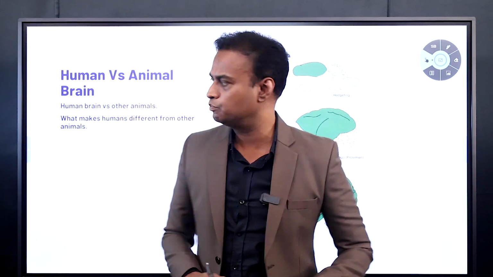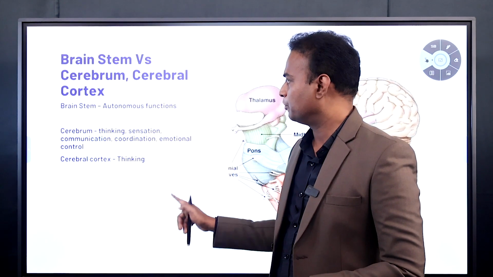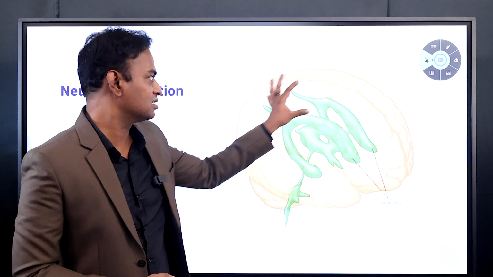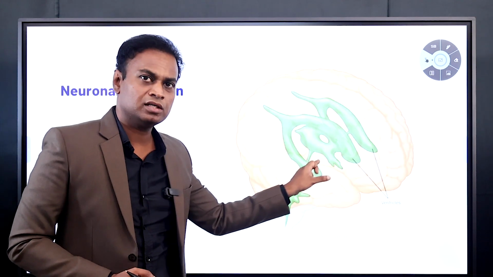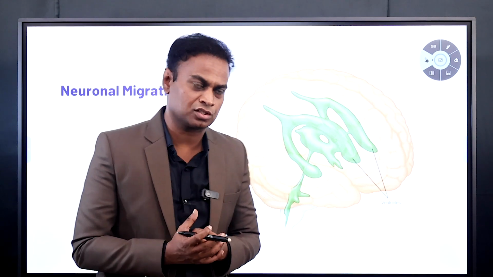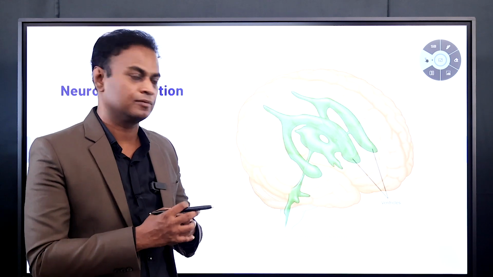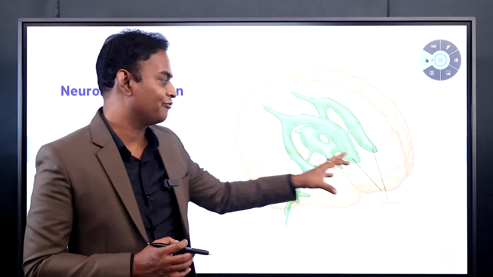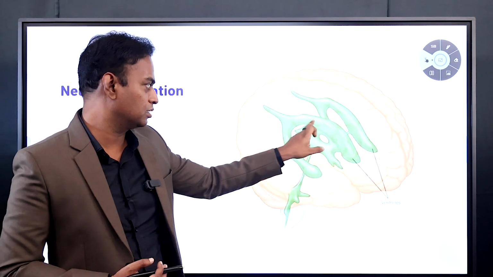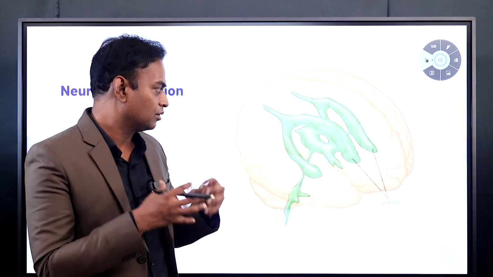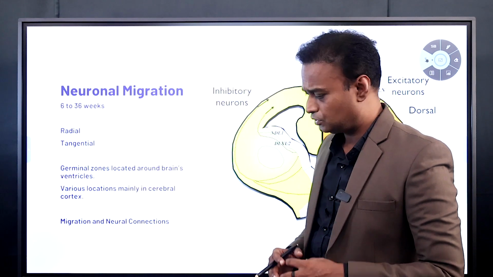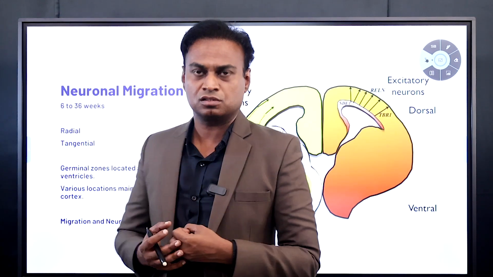So now you understood the importance of the cerebral cortex. And coming to the neuronal defects in migration, one more thing you have to understand is this is the brain. This green part inside the brain is hollow space. So the brain is not a solid structure. Inside the brain there is a hollow structure known as the ventricles. You can see in the 3D image, this green part is the hollow space within the brain, known as the ventricles.